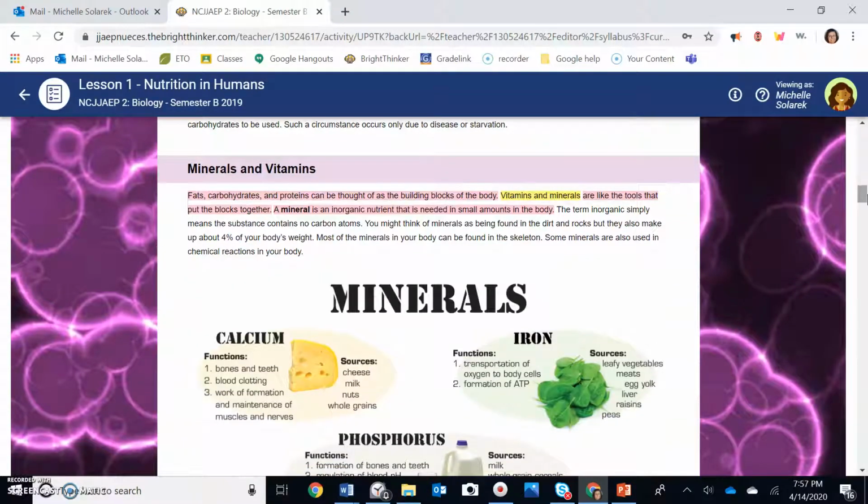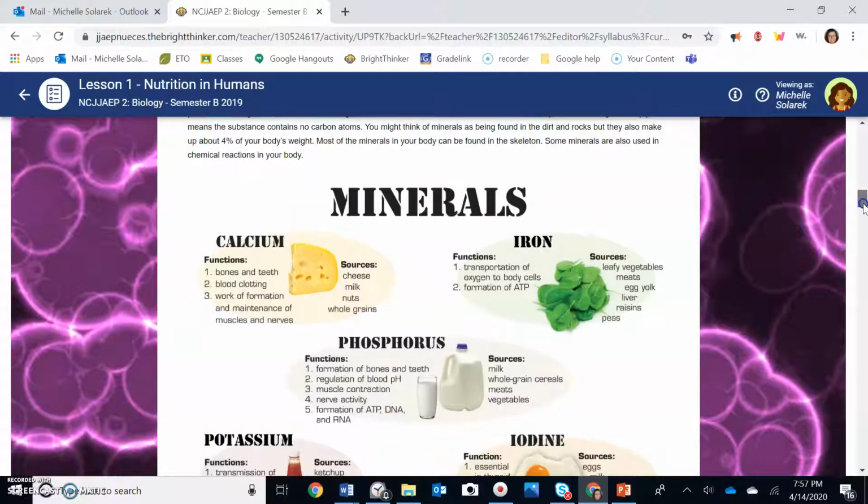Now let's take a look at minerals and vitamins. Here's the only part that we need to look at when it comes time for the test. Fats, carbs, and proteins can be building blocks of the body. The vitamins and the minerals are the tools that put those building blocks together. So what are the tools? Vitamins and minerals.